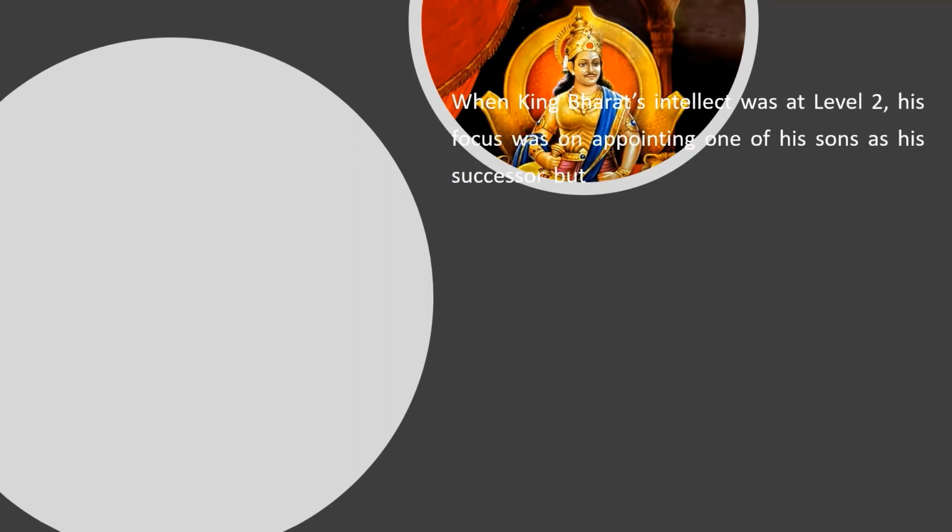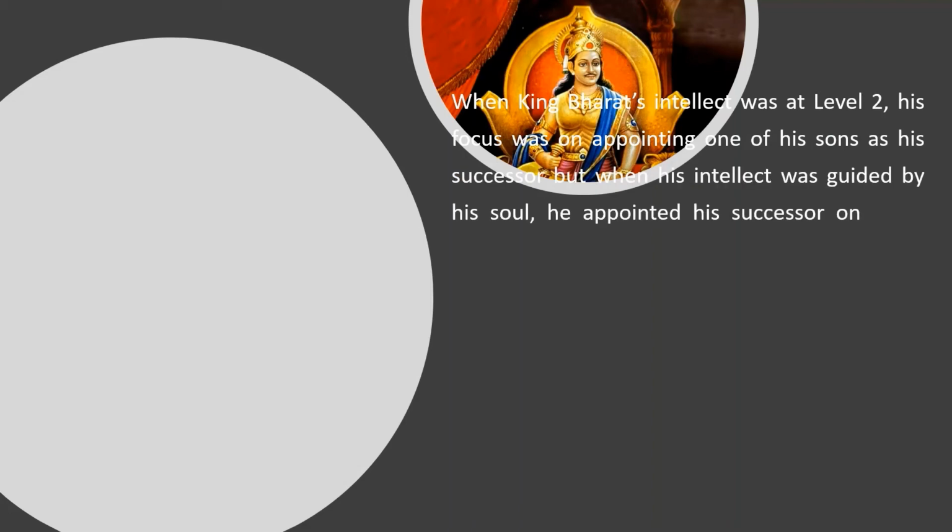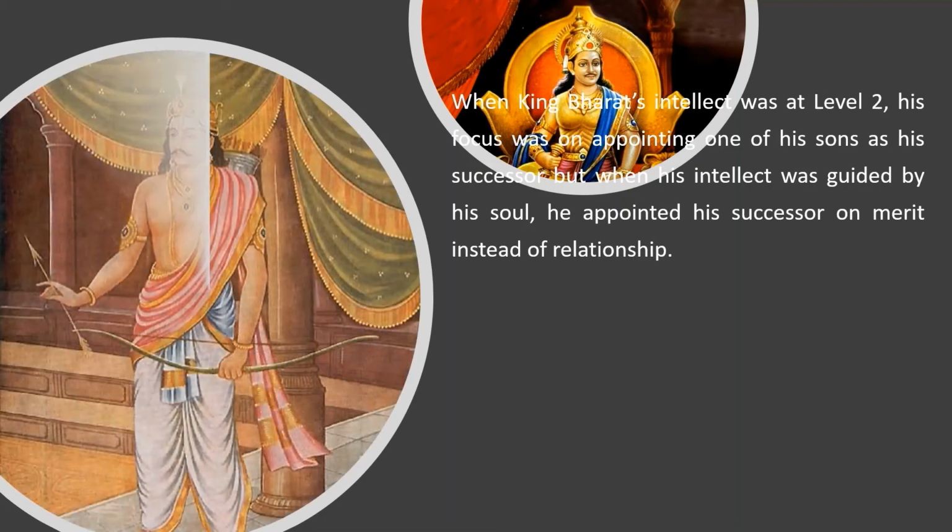For example, in Mahabharata, when King Bharat's intellect was at level 2, his focus was on appointing one of his sons as his successor. But when his intellect was guided by his soul, he appointed his successor on merit instead of relationship. Let us now look at another example from Mahabharata.